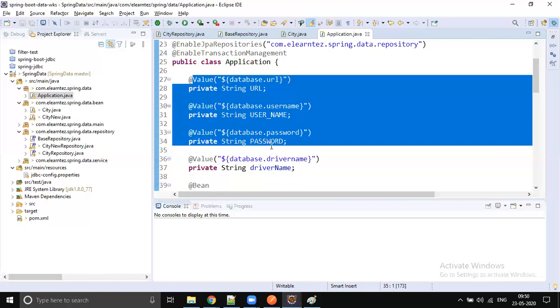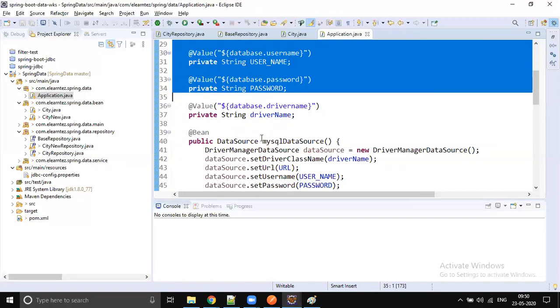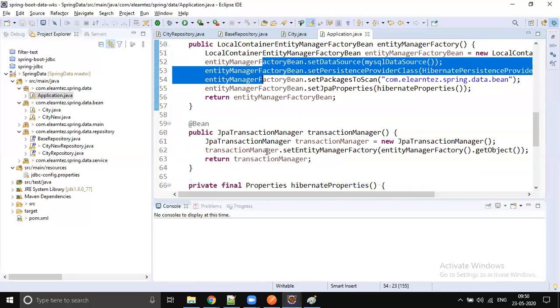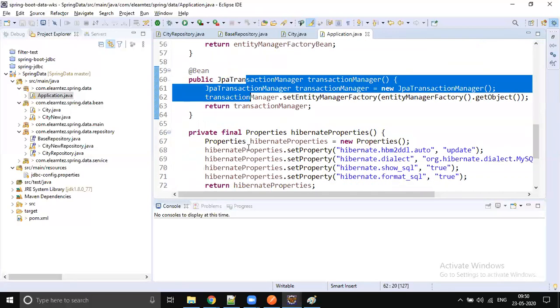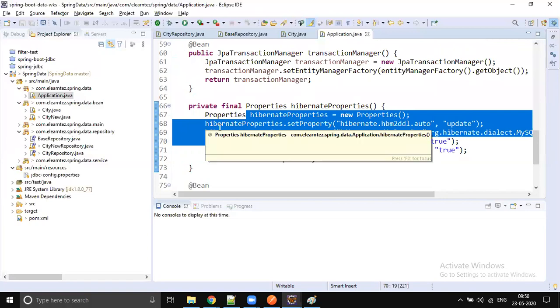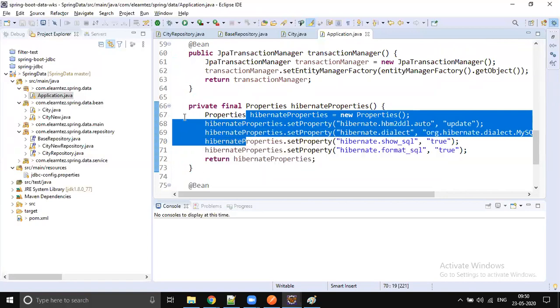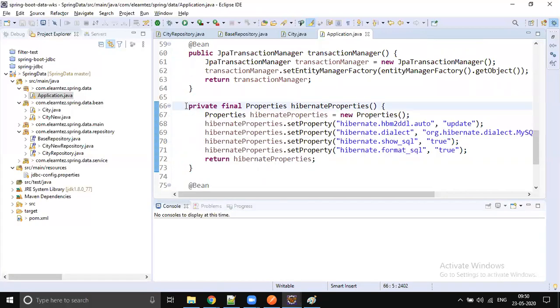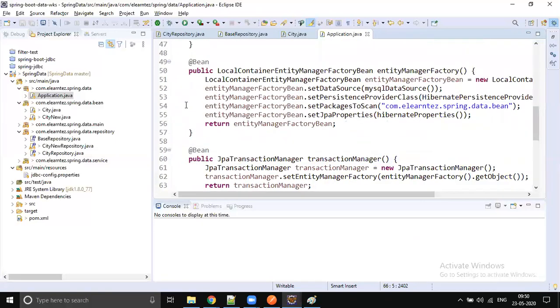Spring Boot automatically reads them. Spring Boot creates the data source, the entity manager, and the transaction manager. It sets some default Hibernate properties. Everything is going to be automatically configured by Spring Boot. And if you would like to override anything, just put a property in the application properties. That's it.